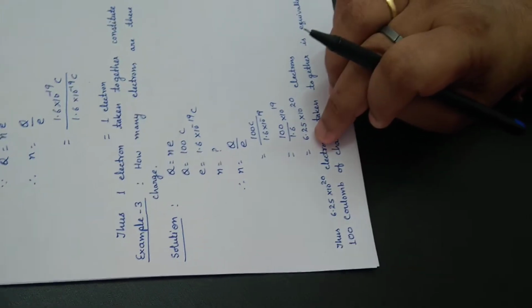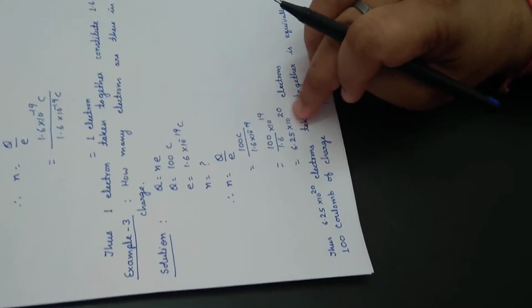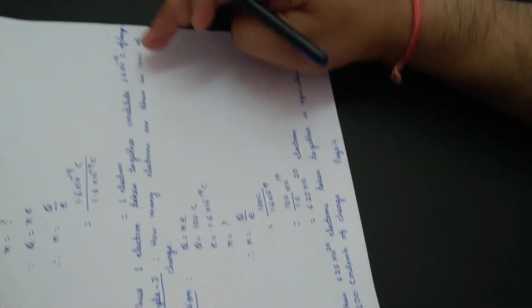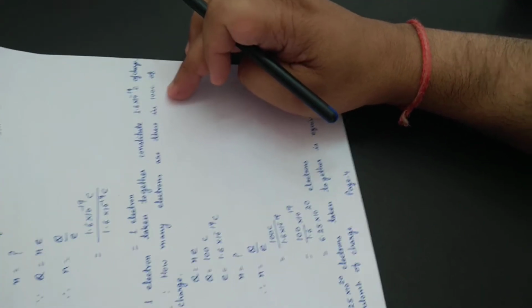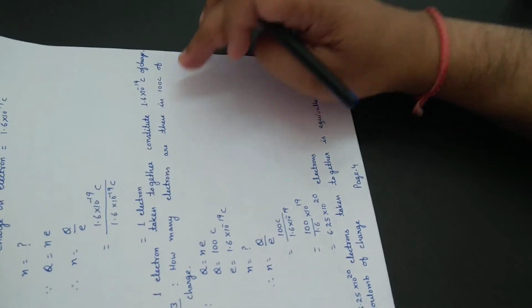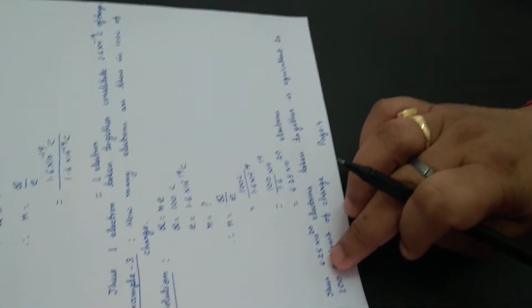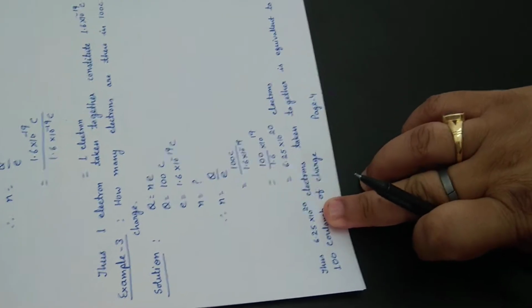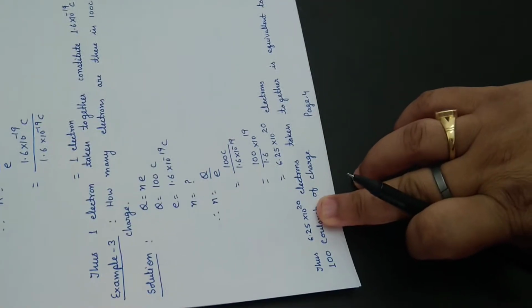Solving this, we have 6.25 into 10 to the power 20 electrons. That means 100 coulomb of charge has 6.25 into 10 to the power 20 electrons.